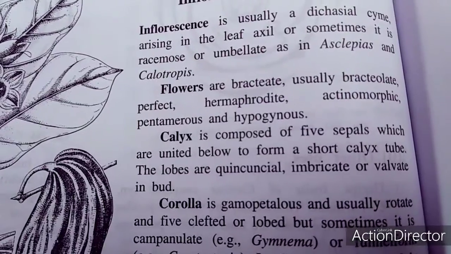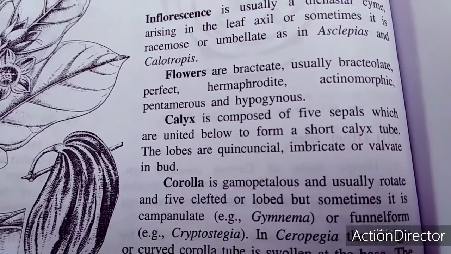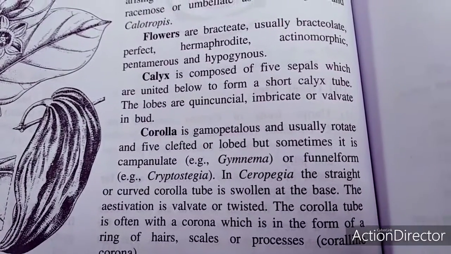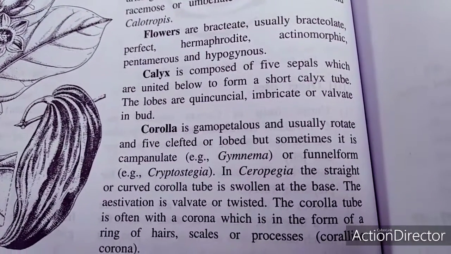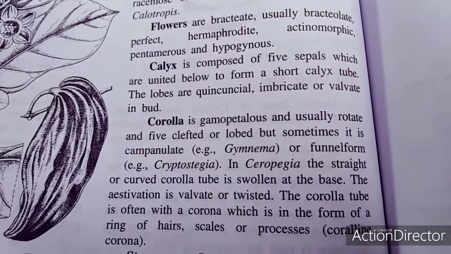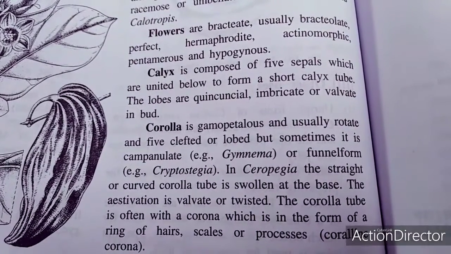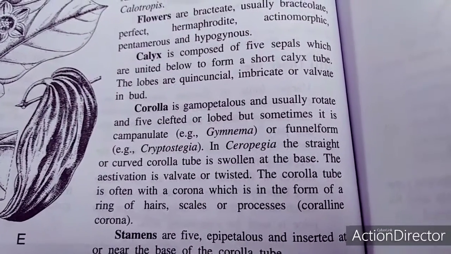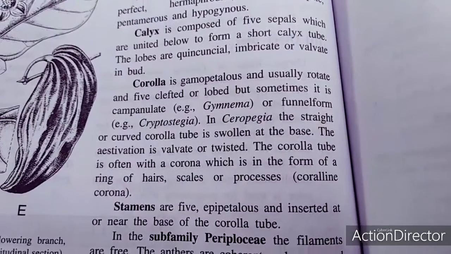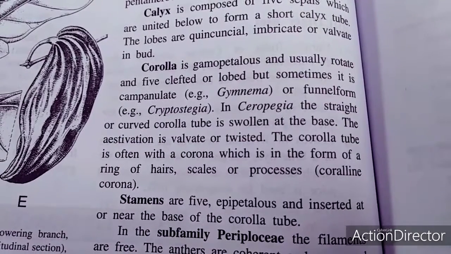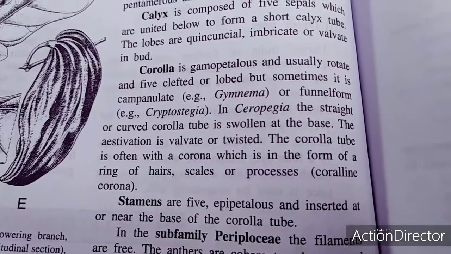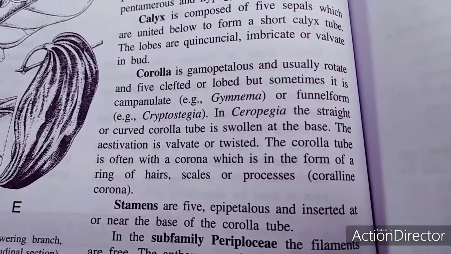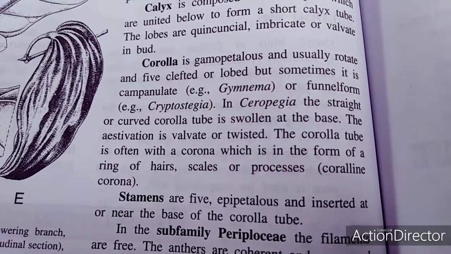Flowers are bracteate, bracteolate, perfect, hermaphrodite, actinomorphic, pentamerous, and hypogynous. Calyx is composed of 5 sepals, which are united below to form a short calyx tube. The lobes are quincuncial, imbricate, or valvate. The corolla is gamopetalous and usually rotate and 5-cleft or lobed, but sometimes it is campanulate, or it may be funnel-form, like in Cryptostegia.